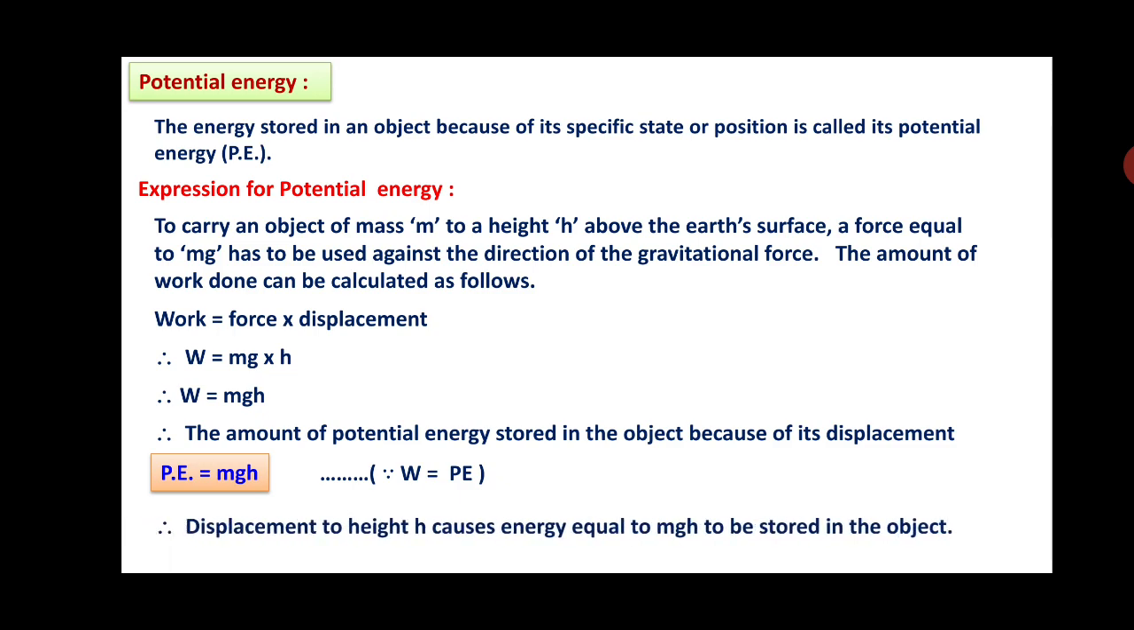Therefore displacement to height h causes energy equal to mgh to be stored in the object. So the equation of the kinetic energy K is equal to half m v square, and the equation of the potential energy P is equal to mgh. These two are important as far as numerical problems are concerned in this topic.